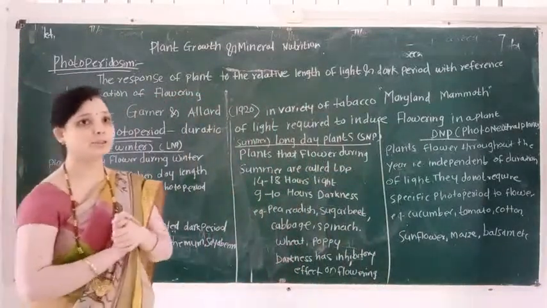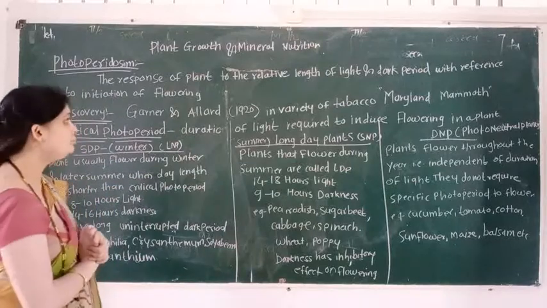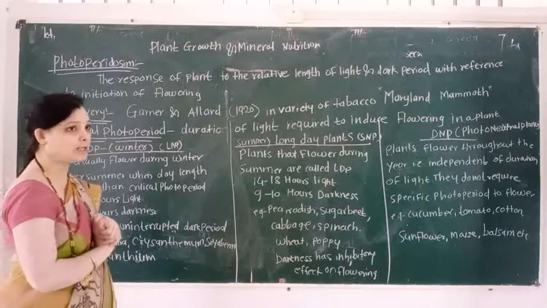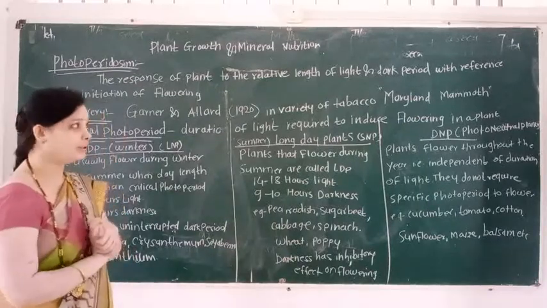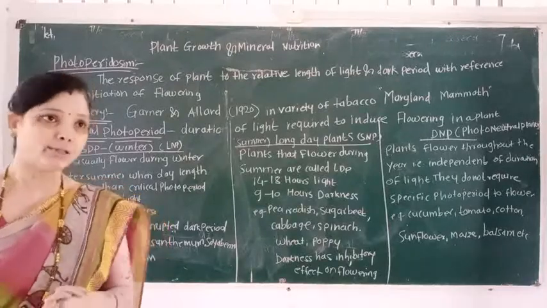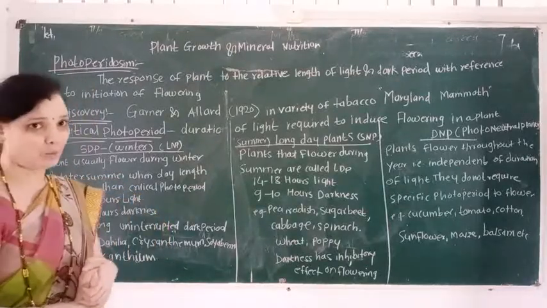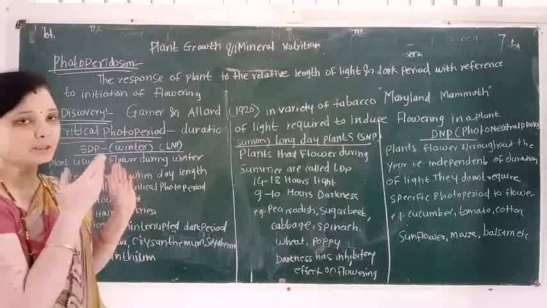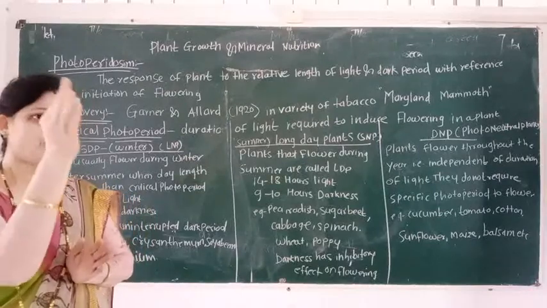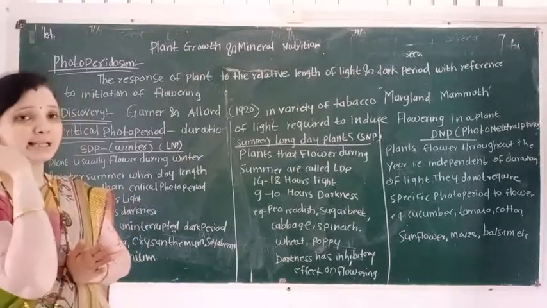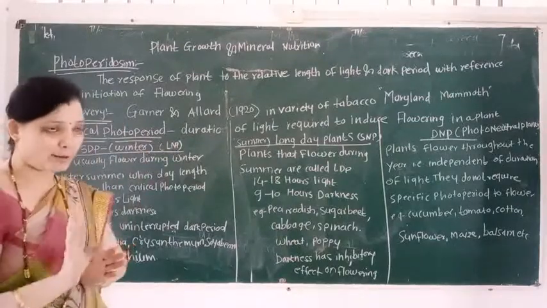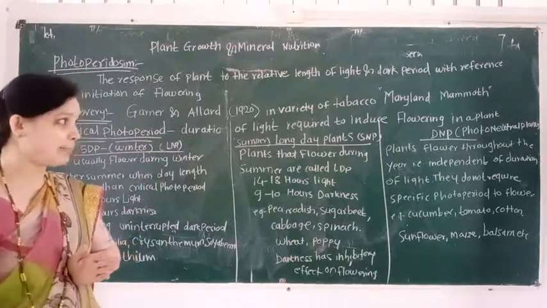So student, in this lecture we learn the most important concept. This concept is known as photoperiodism, that is, the response of a plant to the relative length of light and dark period with reference to inducing flowering in the plant body. Then we learn the discovery of photoperiodism. Here remember two scientists: first is Garner and second is Allard in 1920. The plant is tobacco, Maryland Mammoth.